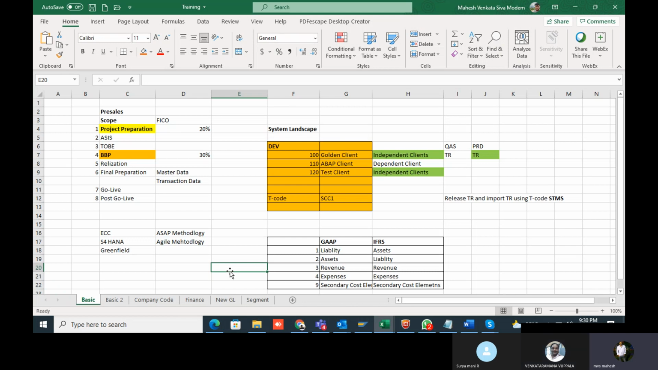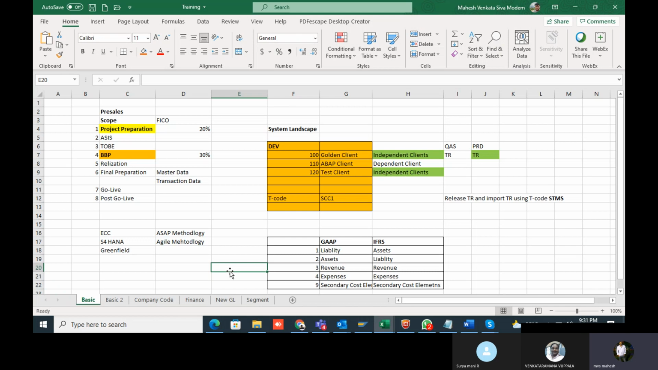Once the BPP document is signed off, based on it we are going to map in the realization phase. In the BPP document, we finalize the organization structure and the master data, everything, and prepare the document. The realization phase is nothing but the configuration of your organization elements and the business processes we have decided.